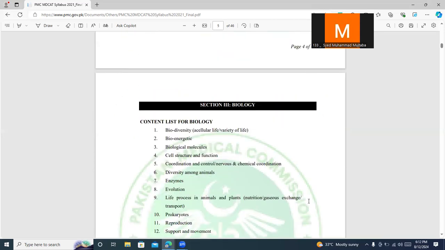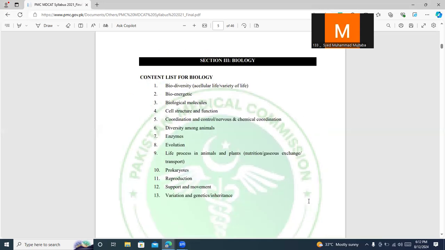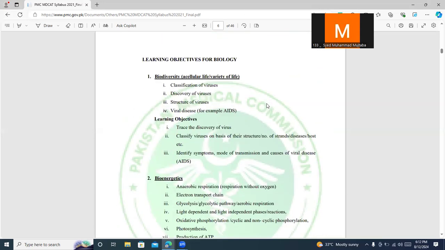Now, if we come individually to the syllabus, here is the biology syllabus, which consists of a total of 13 chapters. In the first chapter, on biodiversity, the important things which you should know are that the first chapter is basically on viruses. So the important thing is to know about AIDS. For example, the key facts about AIDS: you need to know the difference between HIV and AIDS, and you need to know that AIDS leads to opportunistic infection. AIDS itself is not a disease.